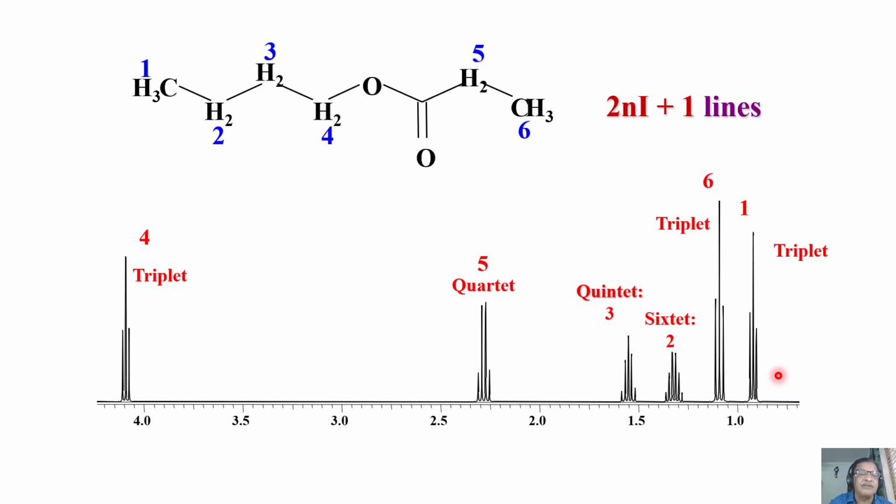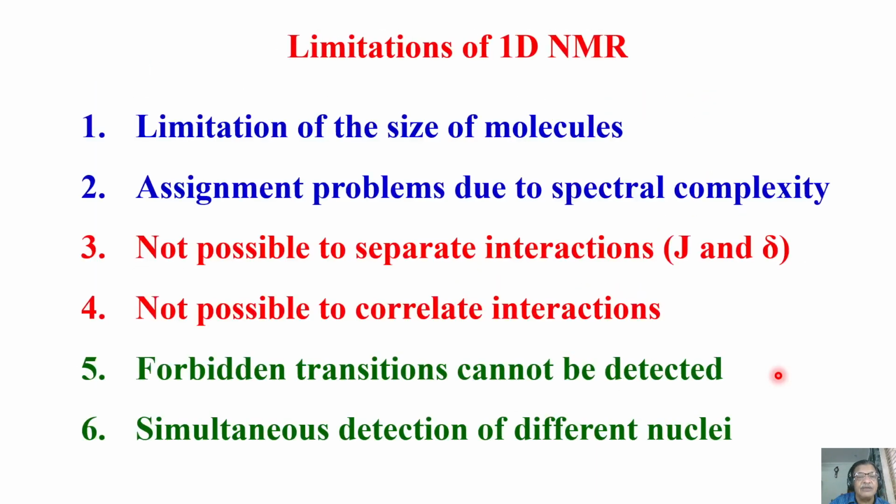As a consequence, you will not be able to analyze the spectrum beyond a small molecular weight of the order of a few hundreds, or sometimes a maximum of 1000. Beyond that, if you want to analyze the spectrum of a molecule just by using 1D NMR, it is a very difficult task. So the first thing I wanted to tell you was the limitation of the size of the molecule. As the molecule becomes bigger and bigger, there is severe limitation for the use of 1D NMR. I hope you are all with me, right?